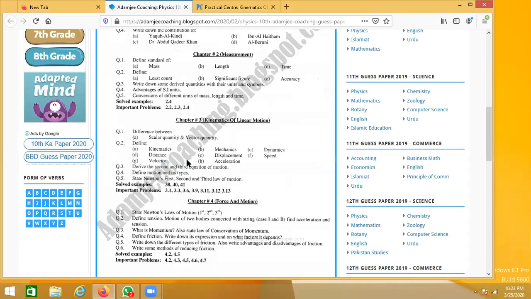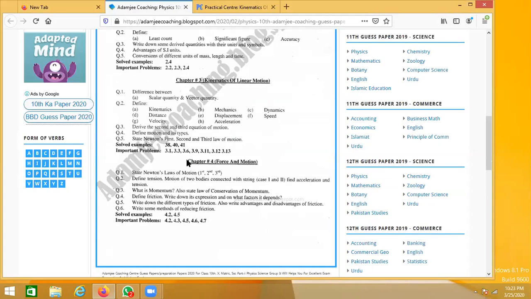Now, as I've told you, we are going to go towards these numericals, right? If you can see, the importance is given. Not all the numericals from the chapter you have to do for this year. The most important numericals that can come in this year's physics paper can be 3.1, 3.3, 3.6, and as you can see, the list goes on. Plus, there are three worked examples.